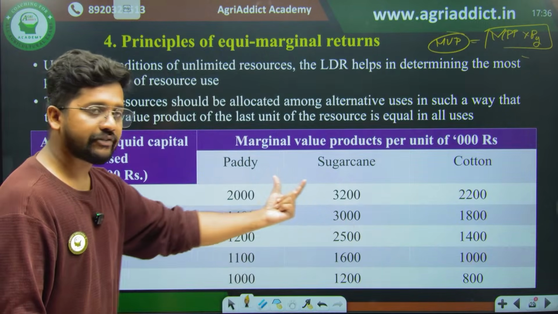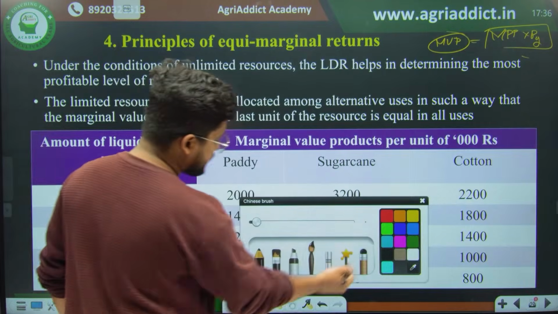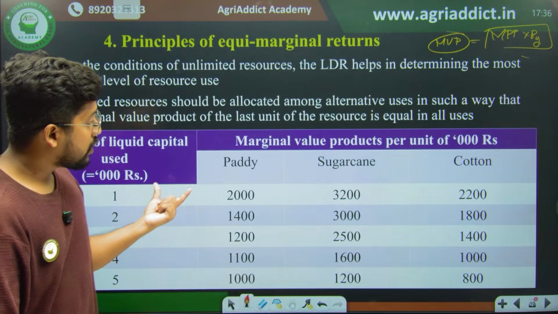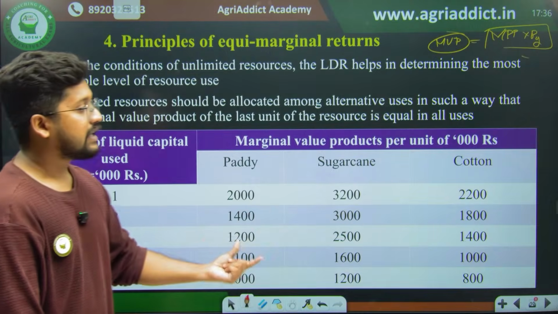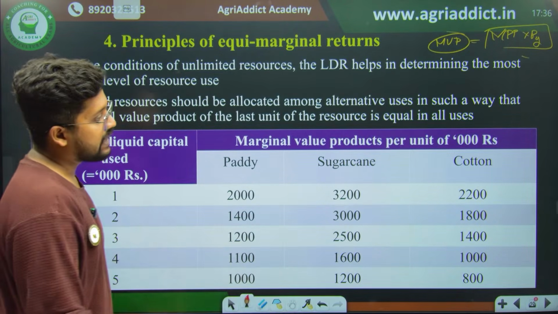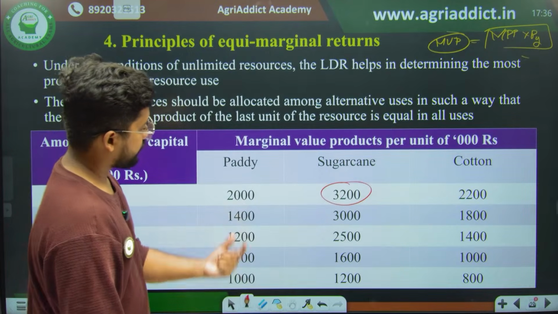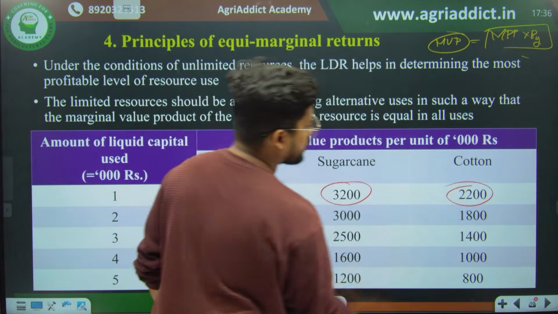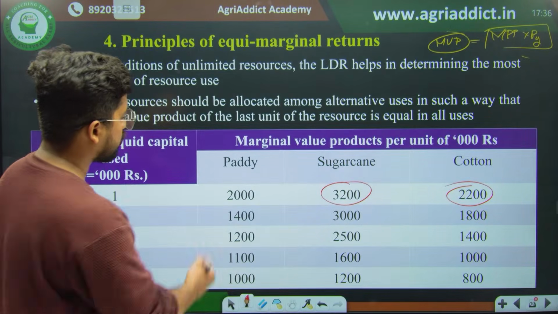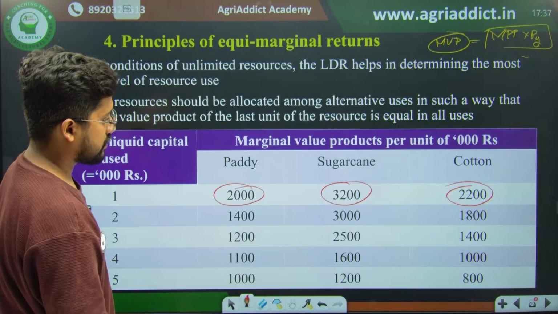So we have three different cases, and where should I allocate all these 1000 rupee notes, the 5000 rupees, into different enterprises where I am getting maximum revenue, right? So therefore the first will be given to sugarcane, second will be given to cotton, which is the next best alternative. The third we will be giving to paddy. Then the fourth we will be giving to